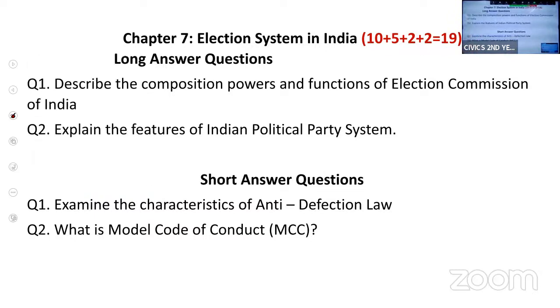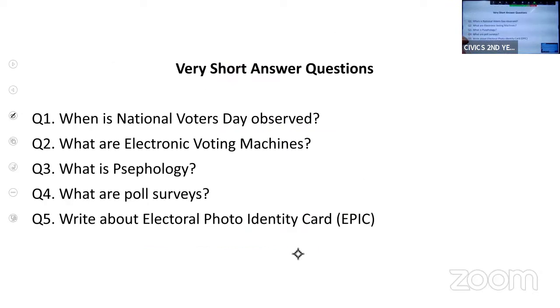So let us start with your 7th chapter, that is Election System in India. The important questions are composition and powers and functions of Election Commission and features of Indian political party system. These are 2 LAQs. And coming to short answers, you have anti-defection law and model code of conduct. These are SAQs.